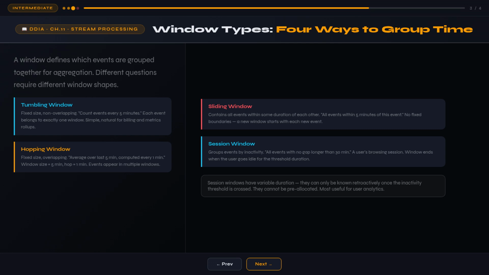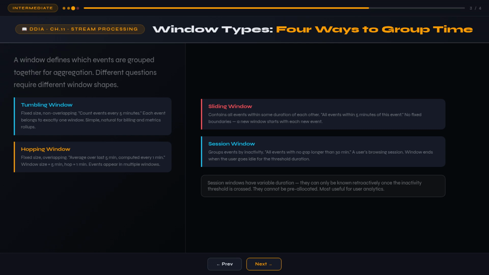Tumbling windows are fixed, non-overlapping time periods. Think of them as buckets. A 1-minute tumbling window collects all events from 12:00 to 12:00:59, closes, emits a result, then starts a new bucket from 12:01. Events belong to exactly one bucket. These are the simplest and most intuitive. Use case: hourly batch totals, daily sales summaries.